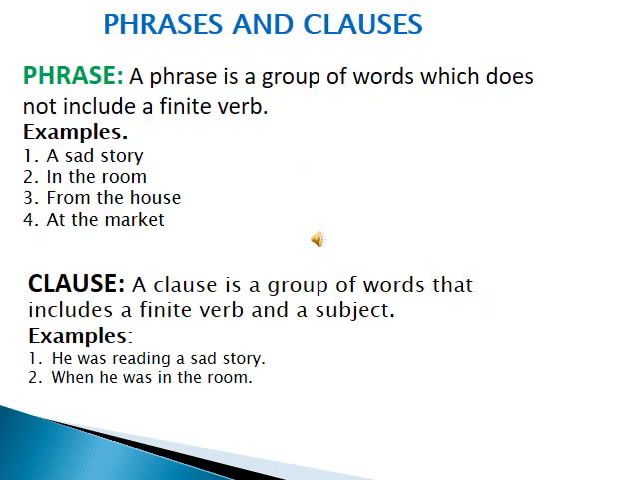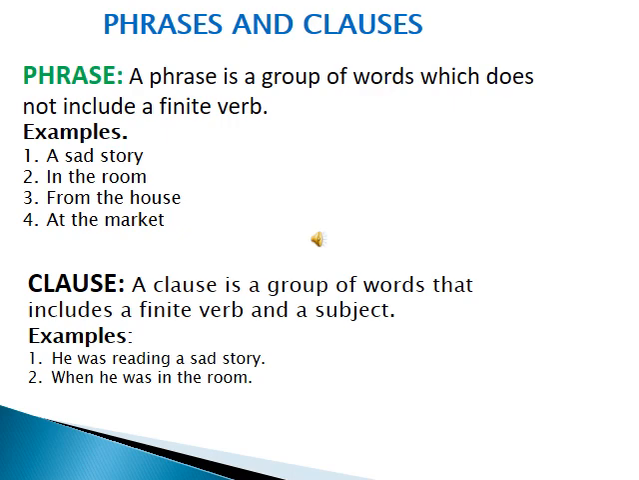Dear students, first of all I would like to let you know the definition of a phrase. A phrase is a group of words which does not include a finite verb. Here are some examples: a sad story, in the room, from the house, at the market. These are all phrases, meaning they give you an incomplete sense, not a complete one. So a phrase is a group of words but does not include a finite verb.